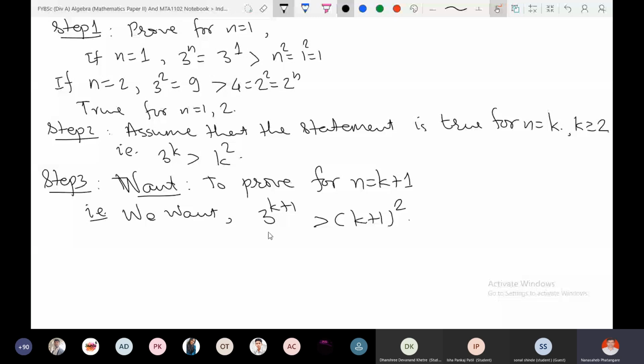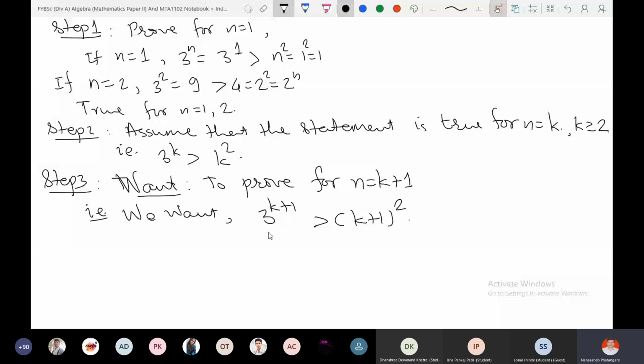So let us consider 3 raised to k plus 1. Start with this and try to get that this is greater than (k plus 1) squared. Let us start with this. This is 3 raised to k times 3. We can split 3 raised to k plus 1 in this way. This is the usual property of exponents. Not difficult at all.